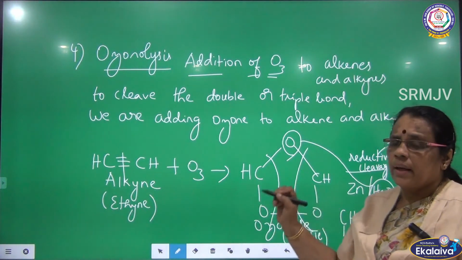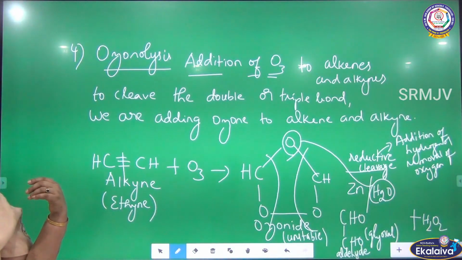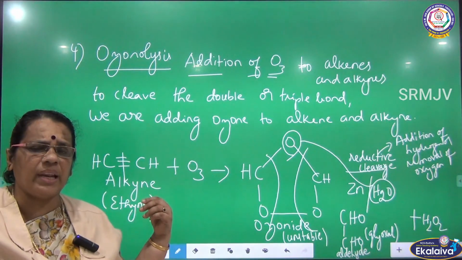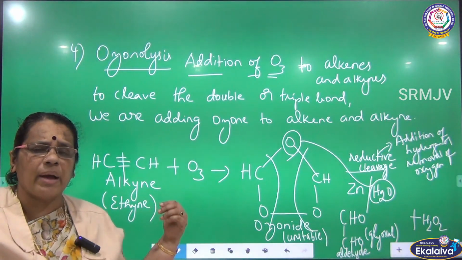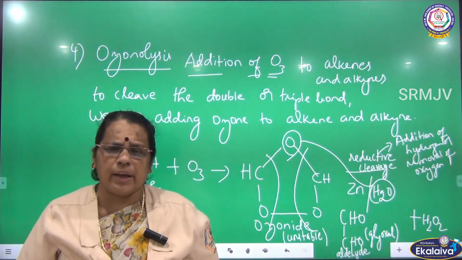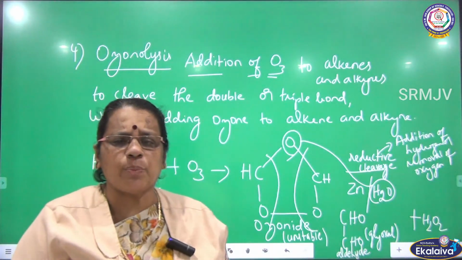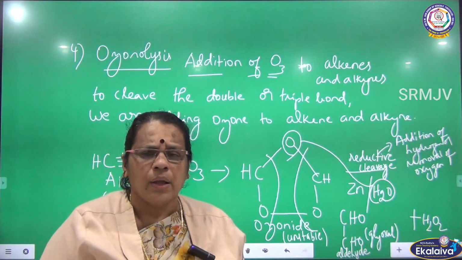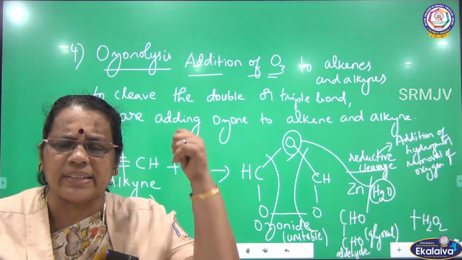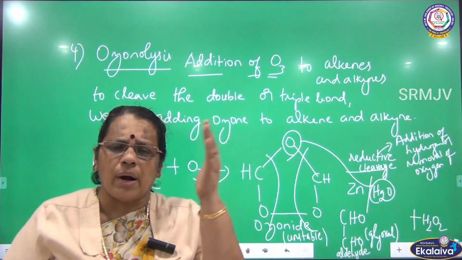So this method can be used to prepare aldehyde and ketone. I have given ethyne, which belongs to the alkyne family, carbon triple bond carbon. I am adding ozone. What is the purpose of adding ozone? I have to cleave the bond, I have to break the unsaturation point. What is the unsaturation point here? Carbon-carbon triple bond. So I am adding 3 oxygen atoms, ozone. These 3 oxygen atoms are brought inside, so the bond is cleaved.